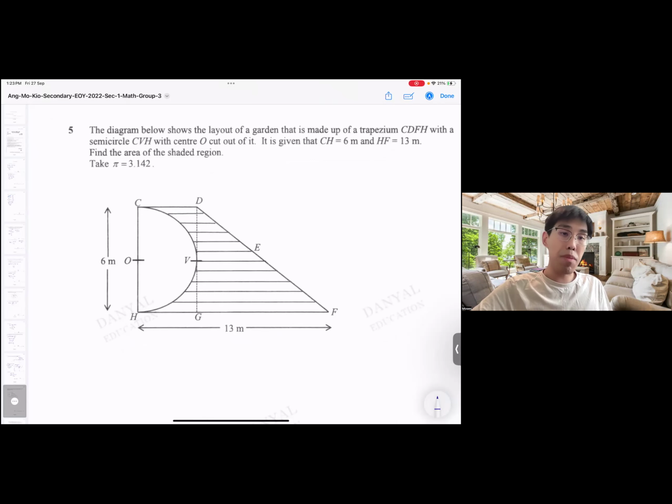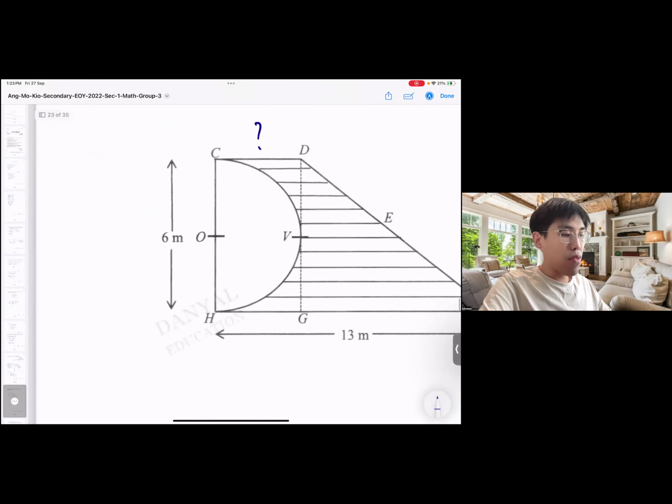However, in order to find the area of the trapezium, first we need to find the length of CD, because that is the other base that I'm looking for. Okay, so I want to find CD. How do we find CD?